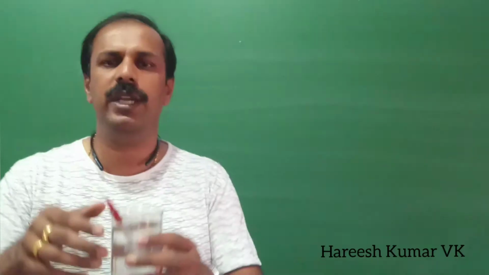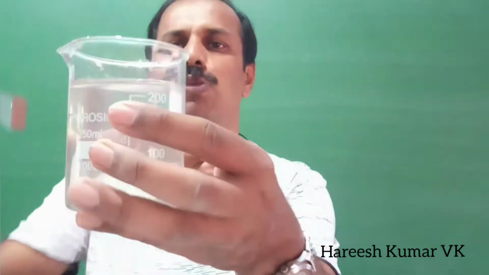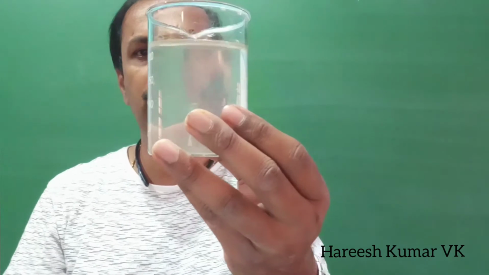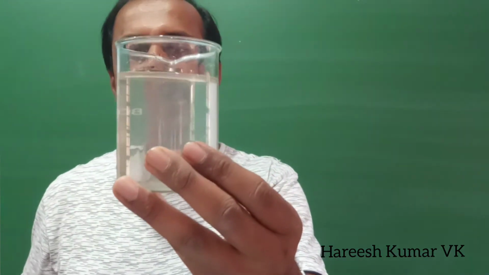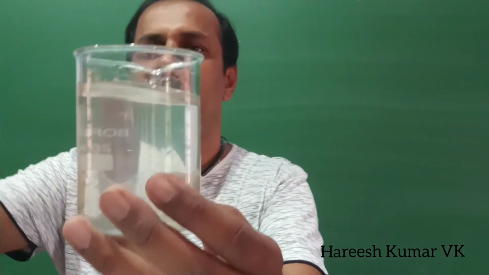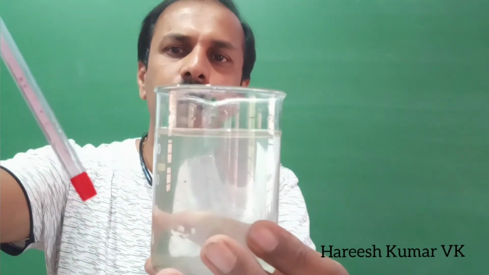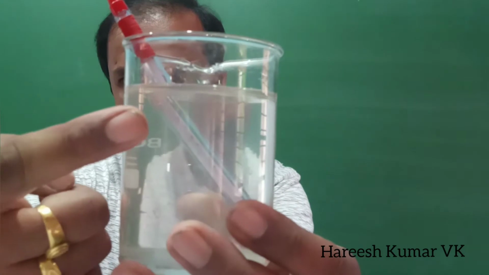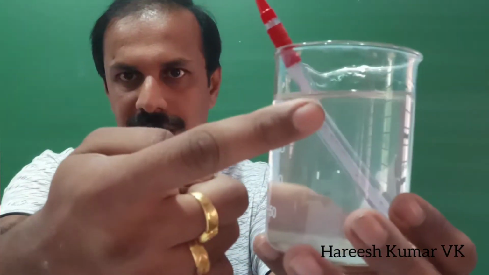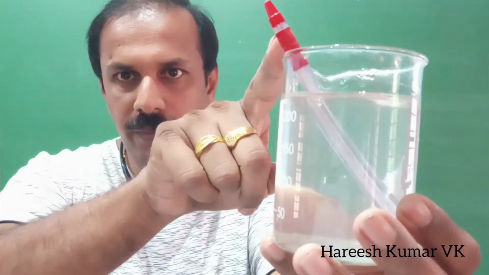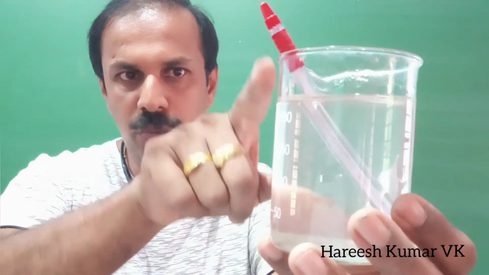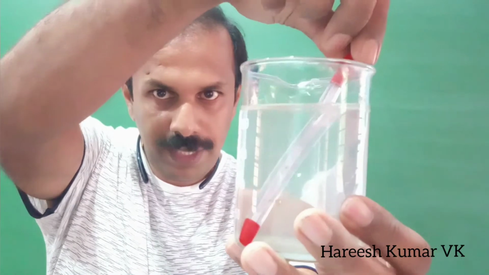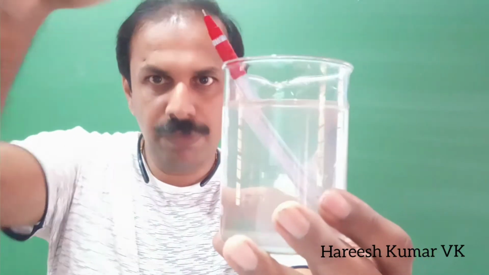The simplest example you can see here: this one contains water, and the light is passing through the water. When the light comes inside, you can see the light is bending a little bit. Now you see here, I am using a pen. When I put this pen inside, you can see that at this point the light is bending. It is not how the pen is supposed to look directly. There is a bend in this one. So when the pen is inside this water, there is a bend.